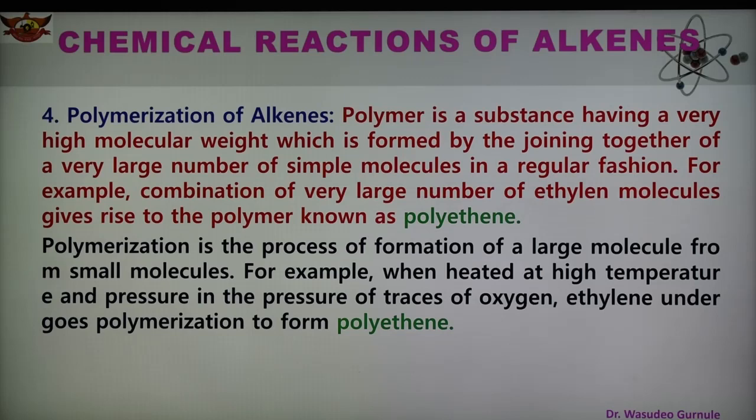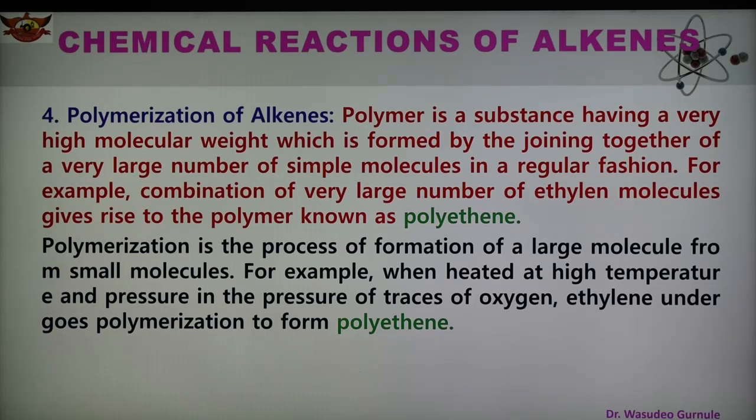For example, the combination of a very large number of ethylene molecules gives a polymer known as polythene. Poly means many, mer means molecule. Simple monomers are converted into a macromolecule known as the polymer; ethylene is the monomer and gives the polymer polythene.